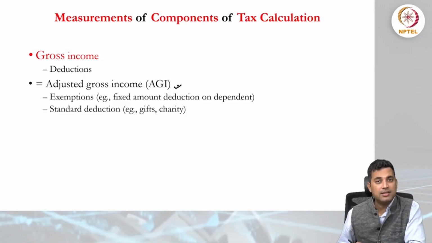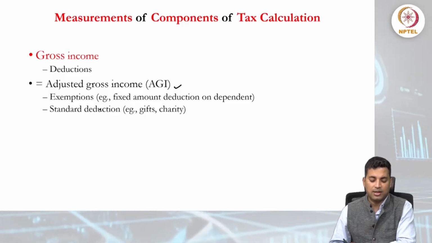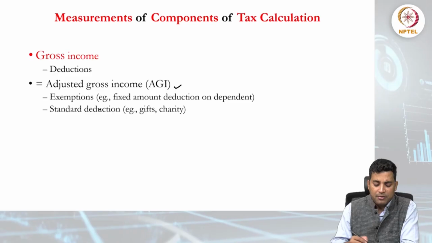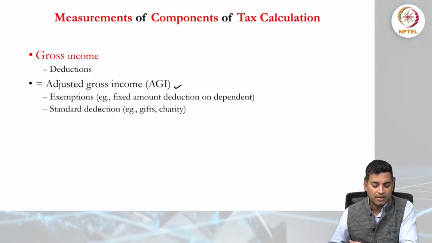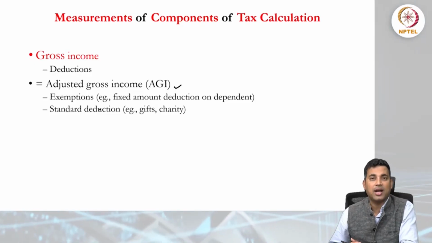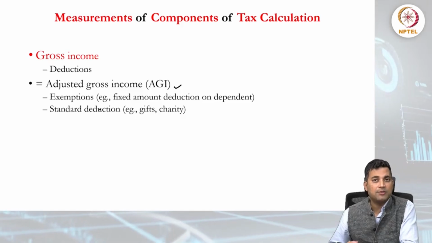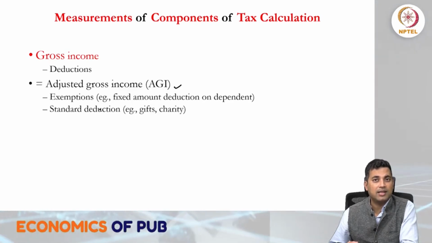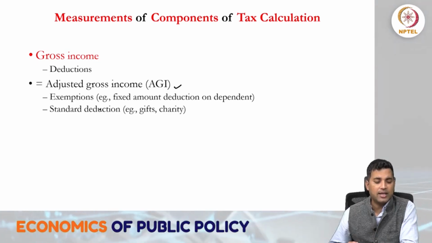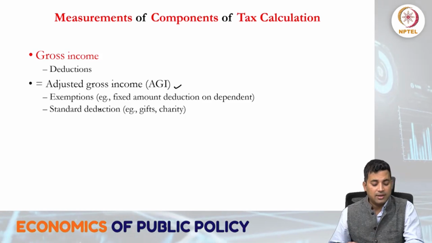From the adjusted gross income we also exempt certain components, for example a fixed amount deduction for dependents, and standard deductions, for example for gifts or charity. At the time of tax filing we also see that there is a standard deduction even in our salary. This is the exemption that we get.